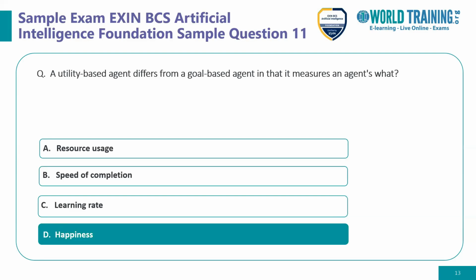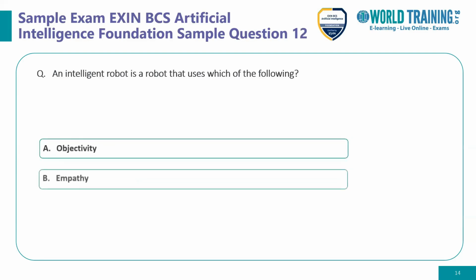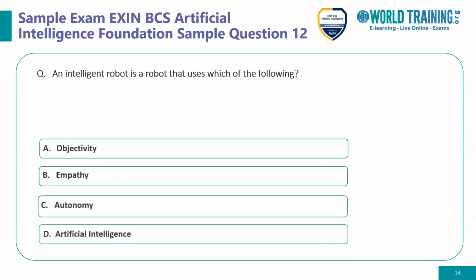So let's move ahead. Now let's move on to question number 12. An intelligent robot is a robot that uses which of the following? Is it objectivity? Is it empathy? Is it autonomy? Or is it artificial intelligence?